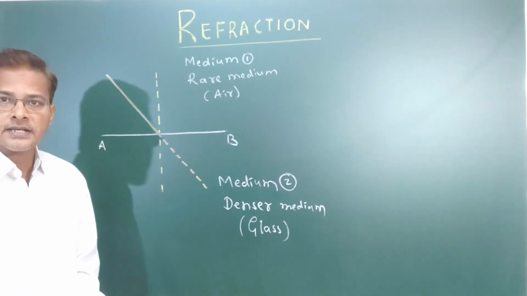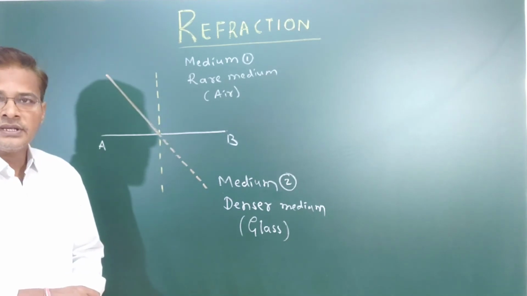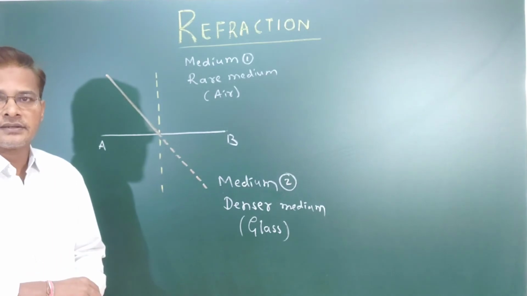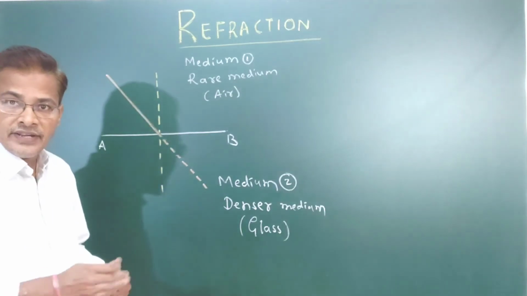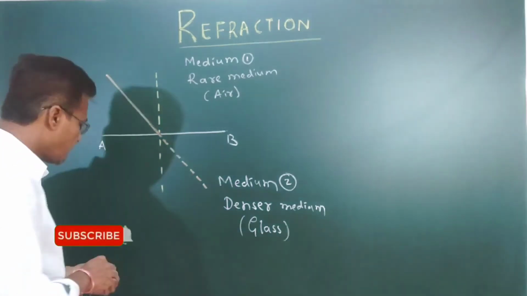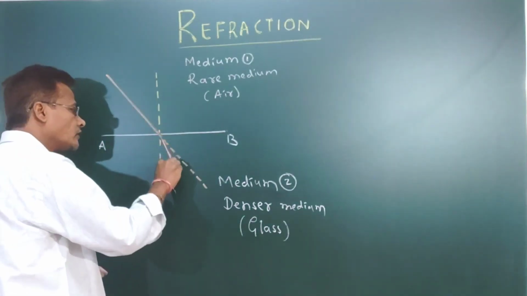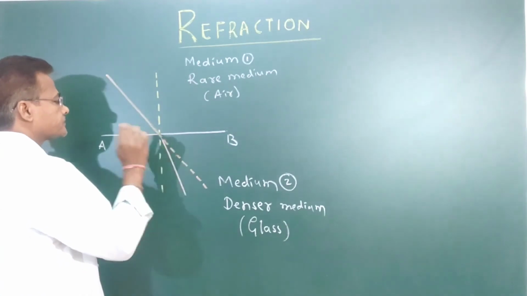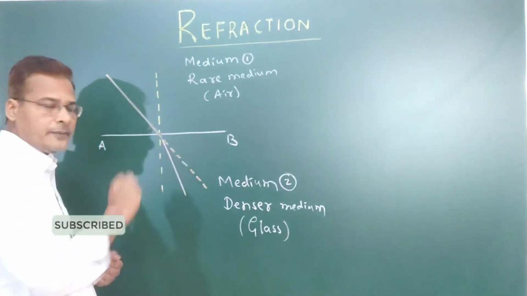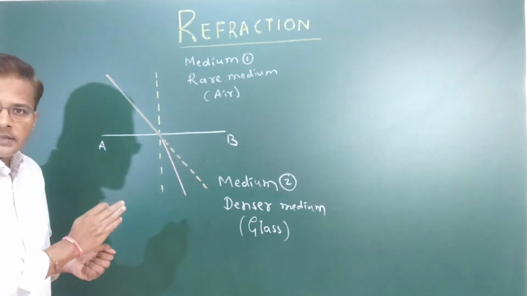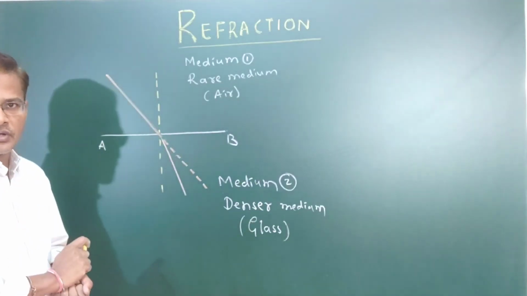It will change its path, that is, deviation occurs. When a ray travels from a rarer medium to a denser medium, it deviates towards the normal. Towards the normal it is deviating. So when a ray travels from one medium to another medium, the path changes, or it deviates, we can say.